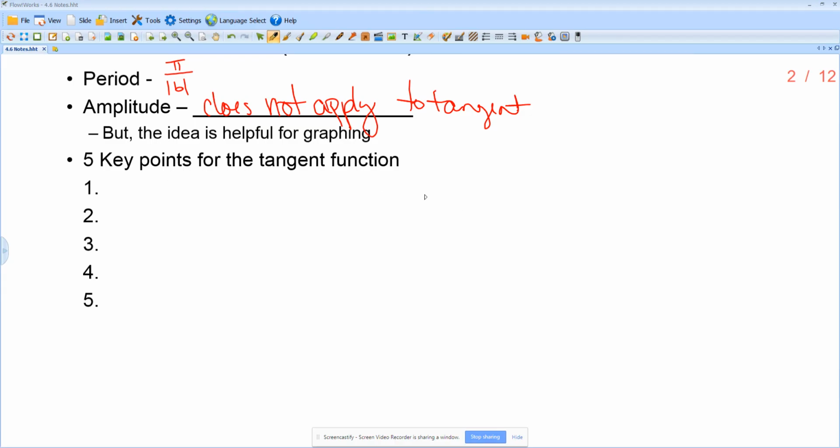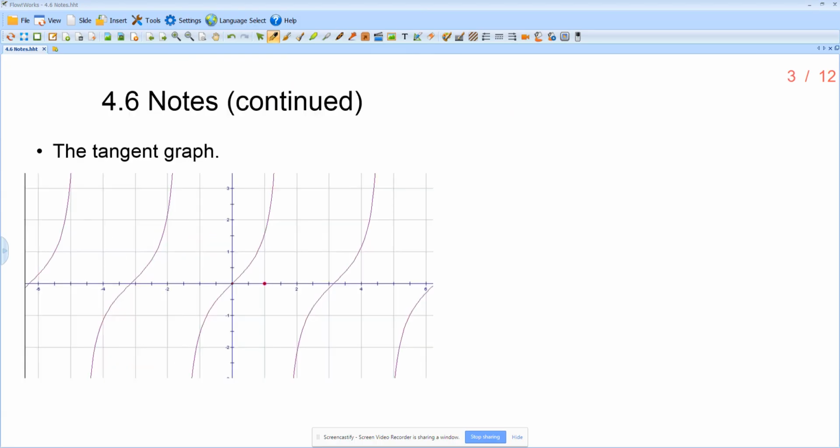Your 5 key points for the tangent function. So for the tangent function, the points go 0, 1, undefined, -1, 0. That U is just representing undefined. And these are talking about your y values. Your x values are still found in the same way. You do just the midpoint of the period and so on and so forth. However, the period, it's important to realize, is pi over the absolute value of b, not 2 pi over the absolute value of b.